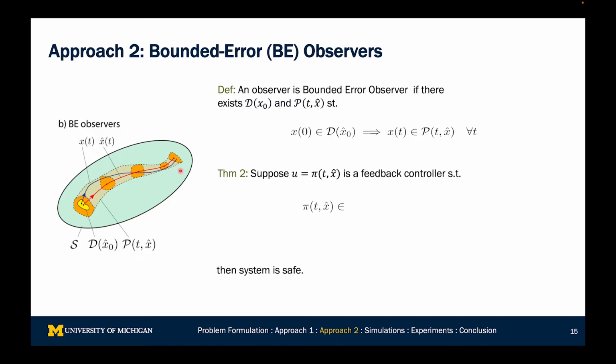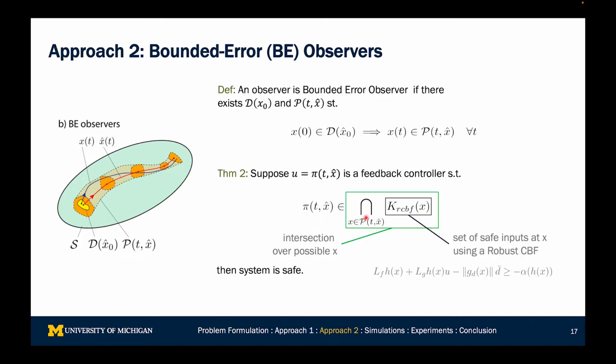So we're going to introduce a theorem statement, and it's a very straightforward feedback controller. If it satisfies this condition, your system will remain safe. Let's construct it together. We say that a controller is safe if pi lies within a set. The set is the intersection over all possible x's. So here we're taking an intersection over the P set of K-RCBF, and the K-RCBF is the set of control inputs that are robustly safe.